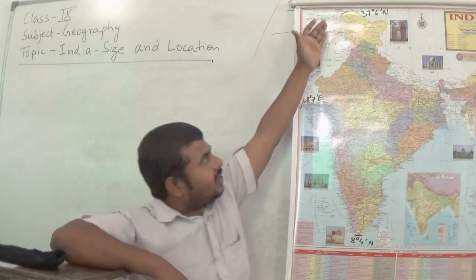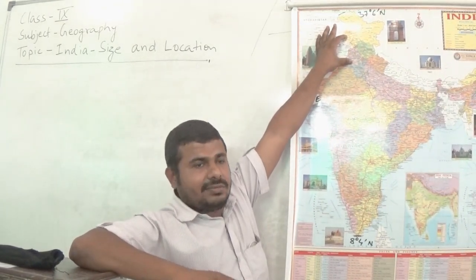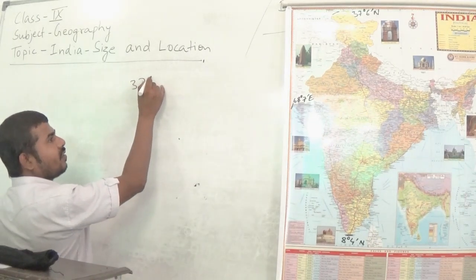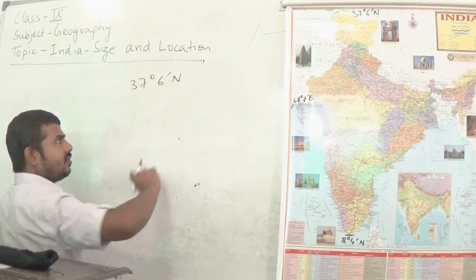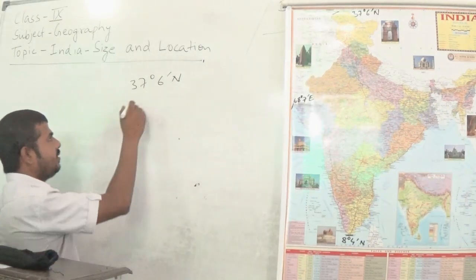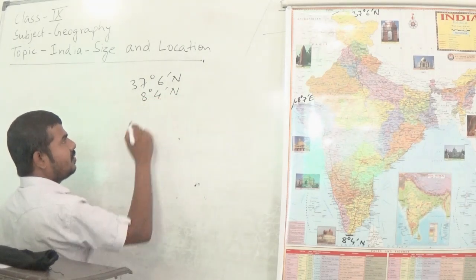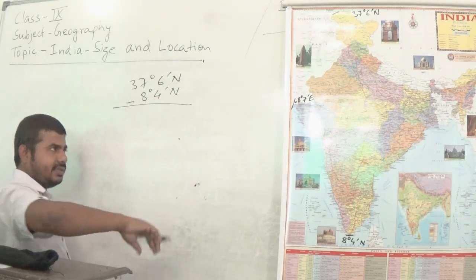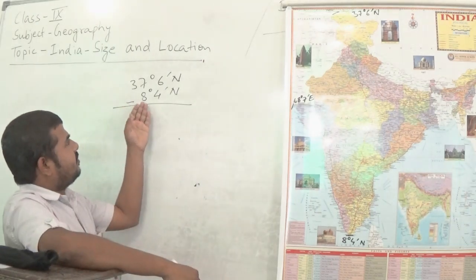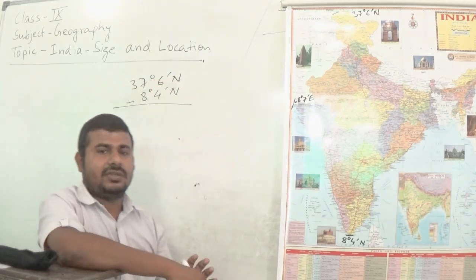Students, let us look at here. The northern tip of the Indian mainland is 37 degree 6 minute north, and the southern tip is 8 degree 4 minute north. Now let us subtract this latitude with this latitude.